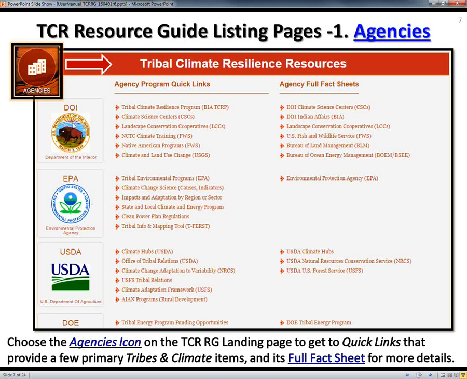So if you choose the first icon, one of the first of the 8, the agencies icon, you will see that there are 2 columns. The first is just quick links organized by umbrella agency, and then full agency fact sheets. These contain details about programs and sub-agencies within that umbrella agency.